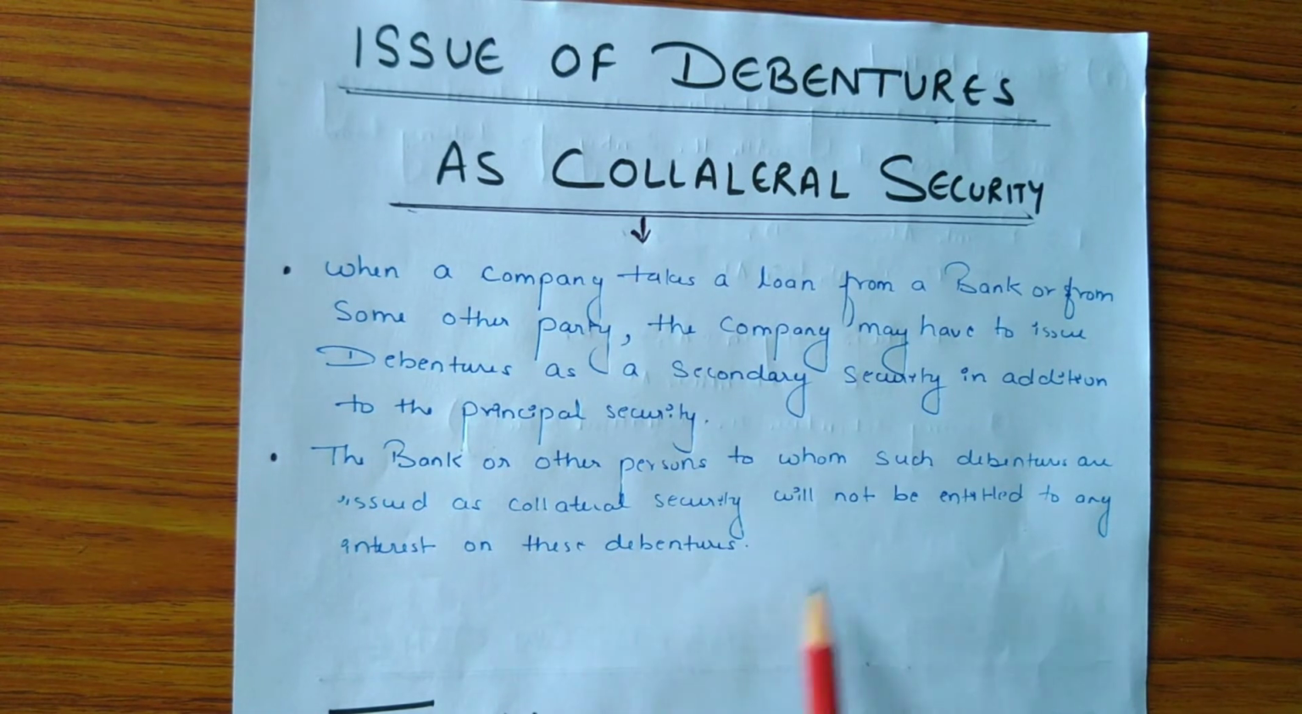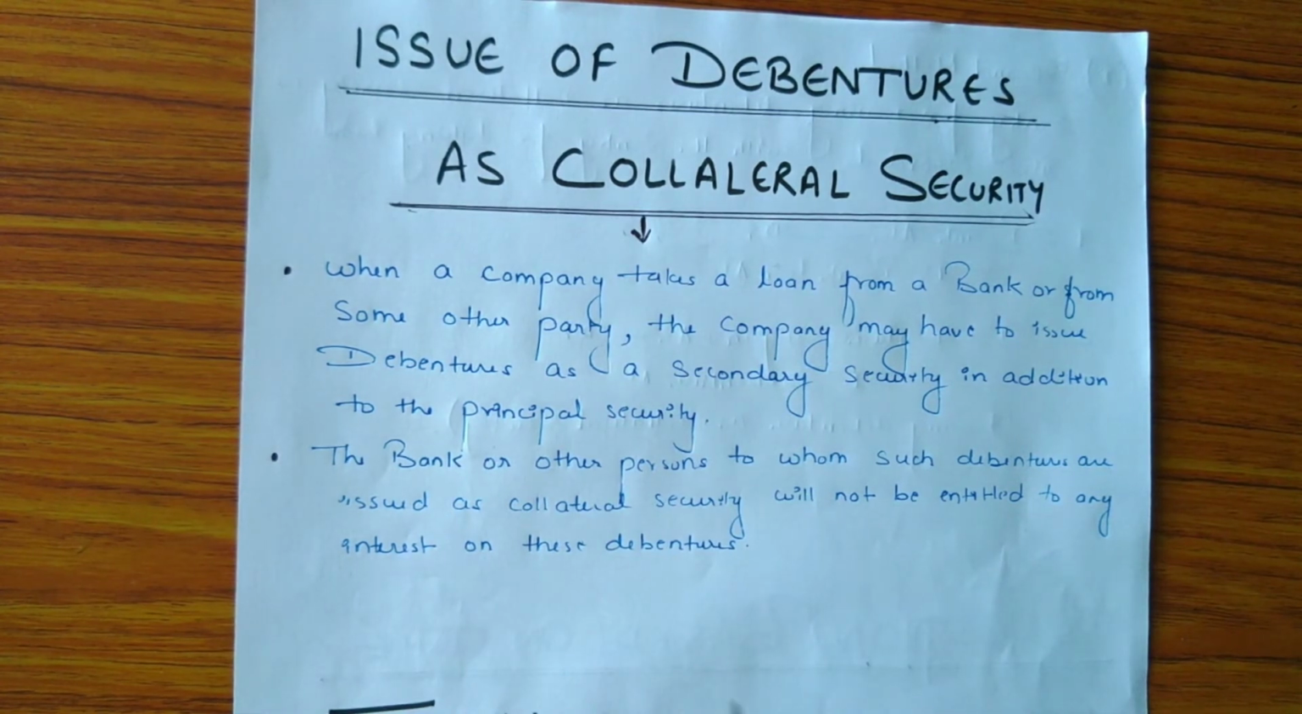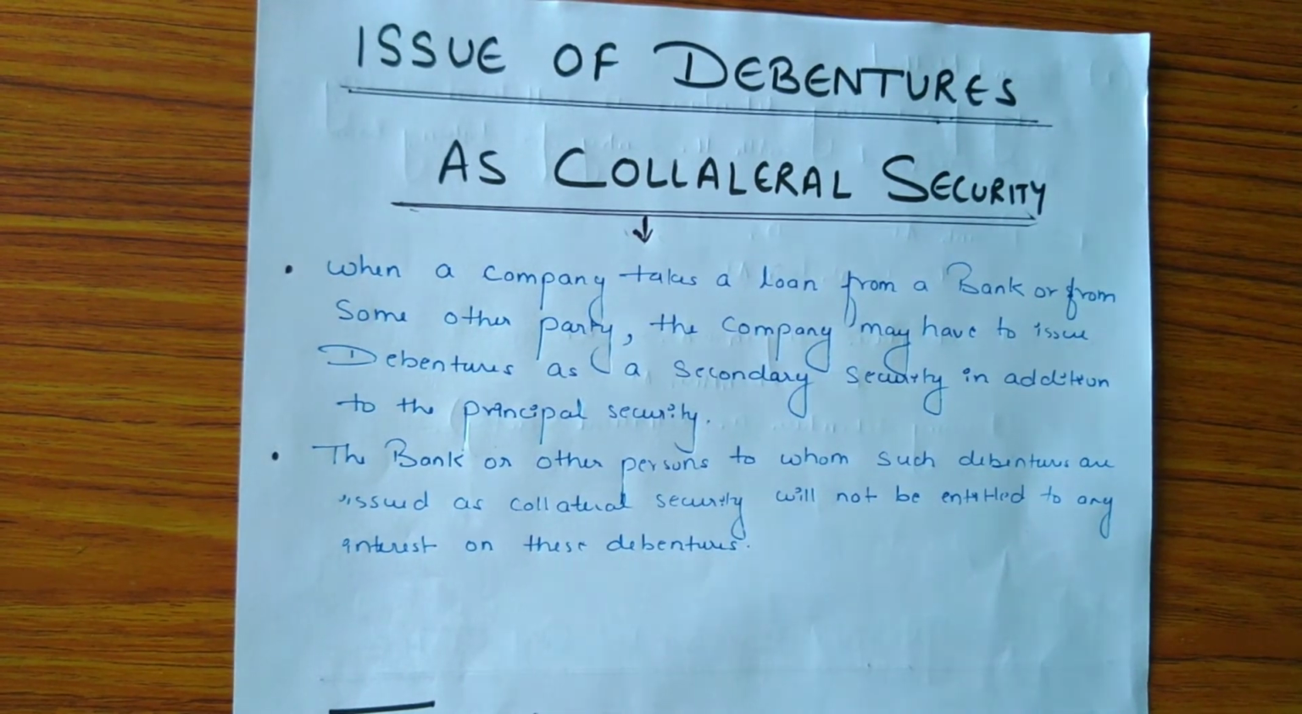Also when the company fails to pay the amount borrowed from the bank or it fails to pay its debts from the principal security, then the bank can claim all the rights of the debenture holders, or we can say a bank can claim the collateral securities issued by the company. But if the company pays all the final installments of the loan, then it can take back its debentures.